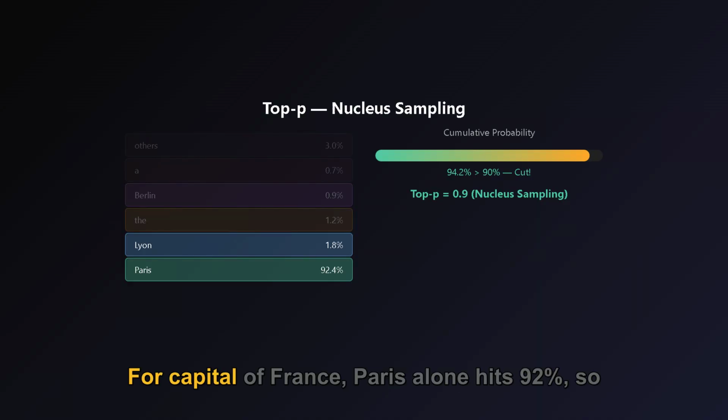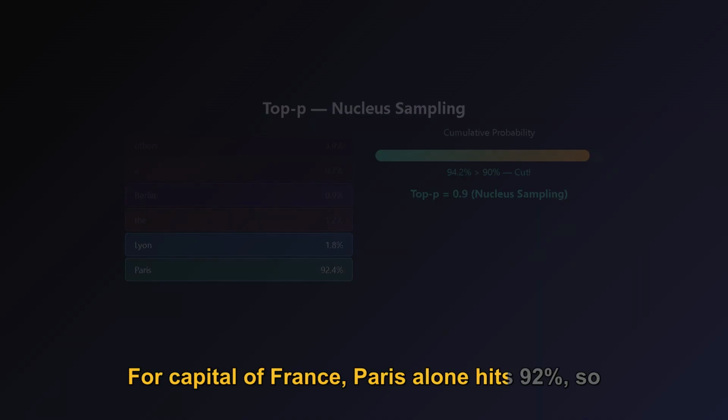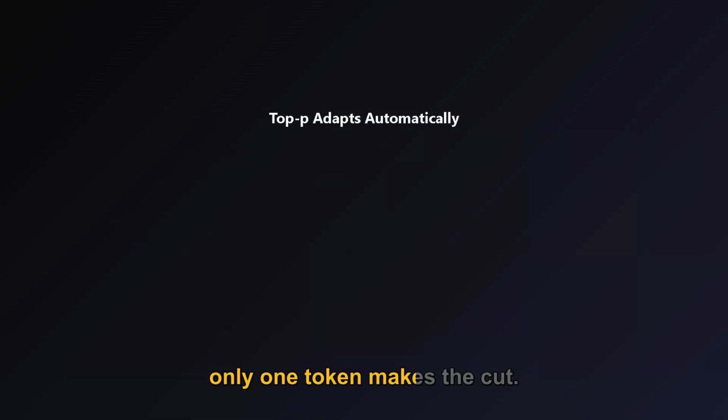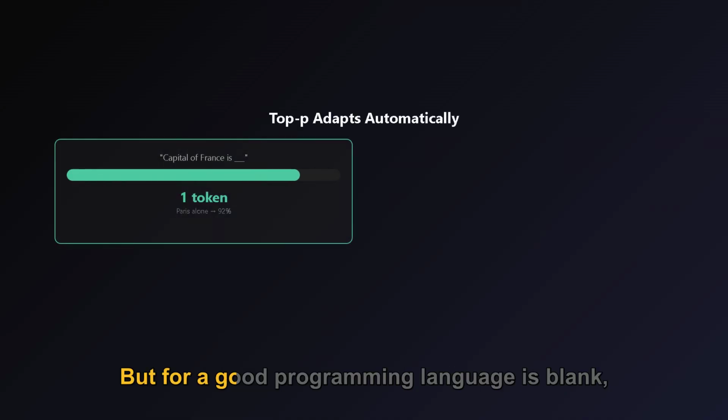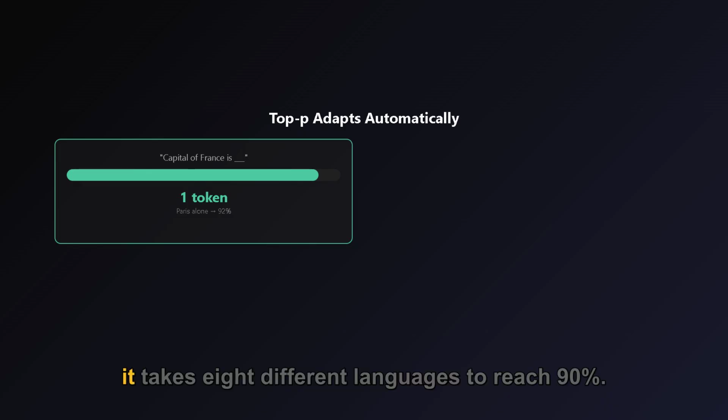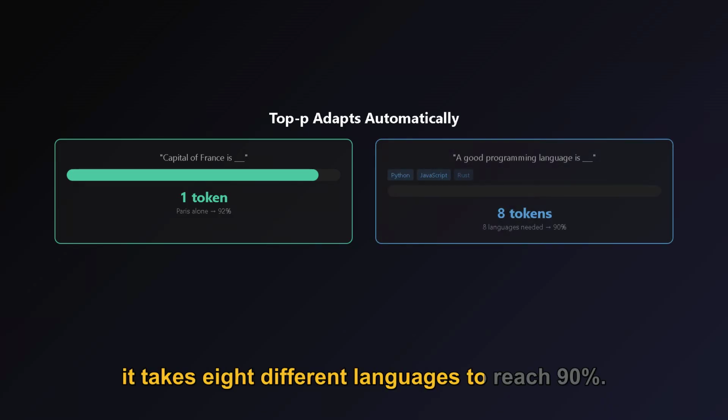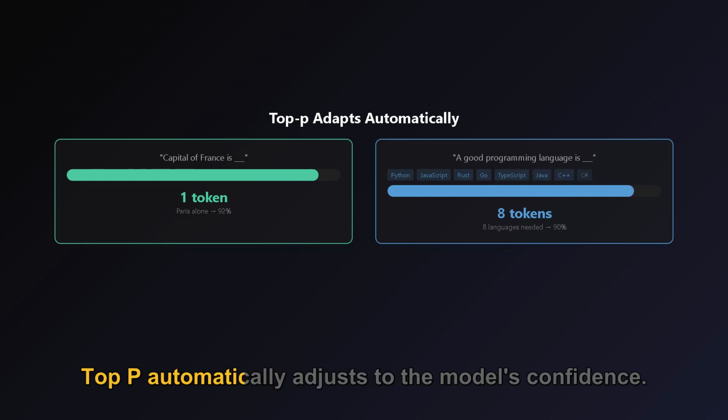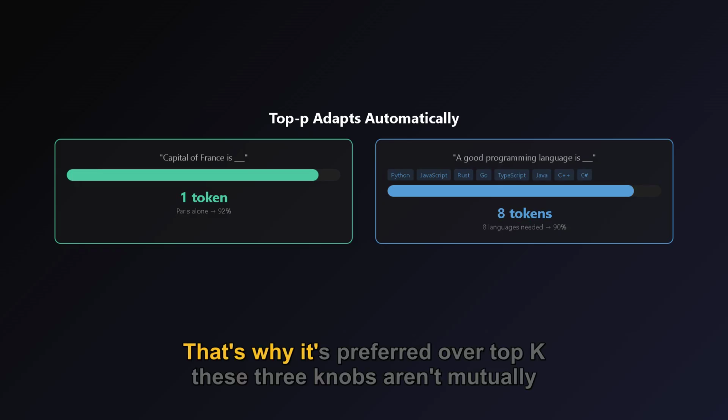For capital of France, Paris alone hits 92%, so only one token makes the cut. But for a good programming language is blank, it takes 8 different languages to reach 90%. Top P automatically adjusts to the model's confidence. That's why it's preferred over top K.